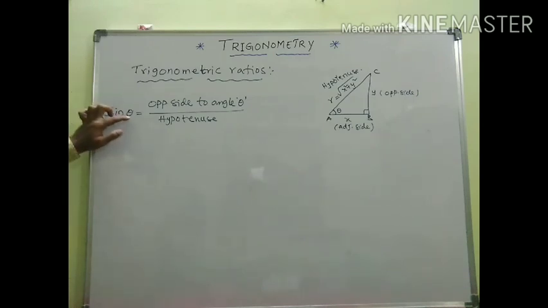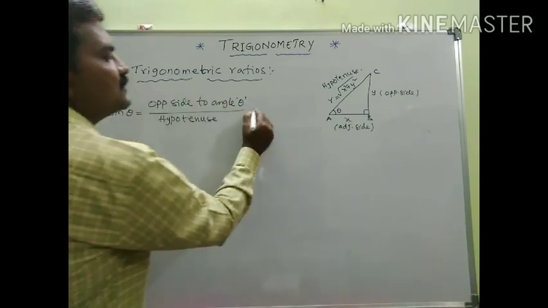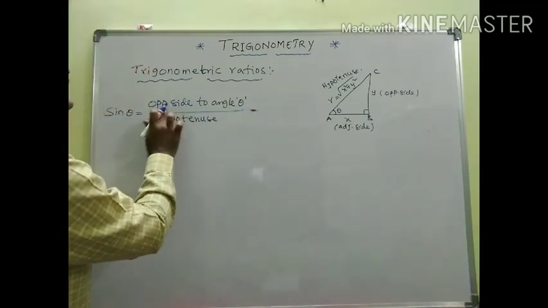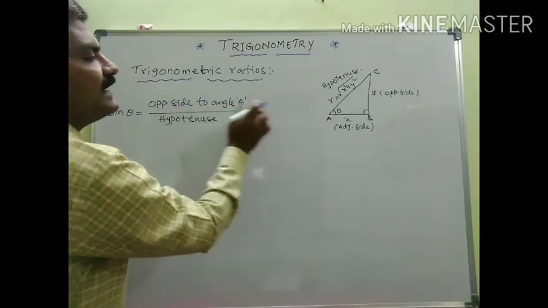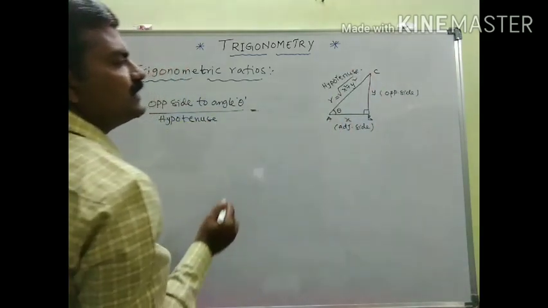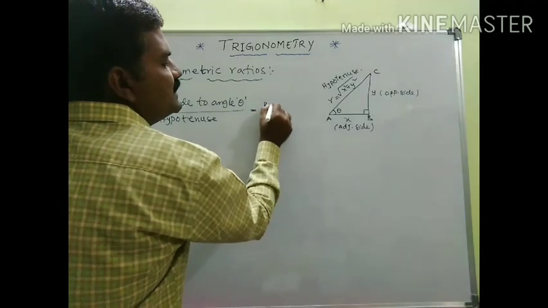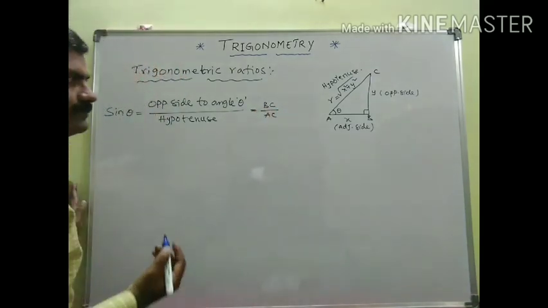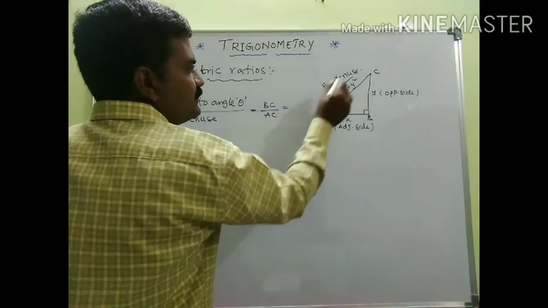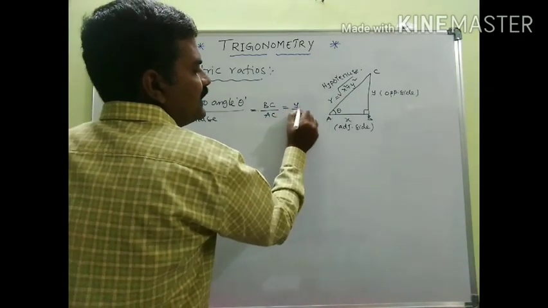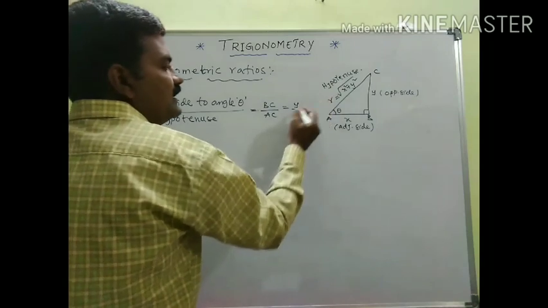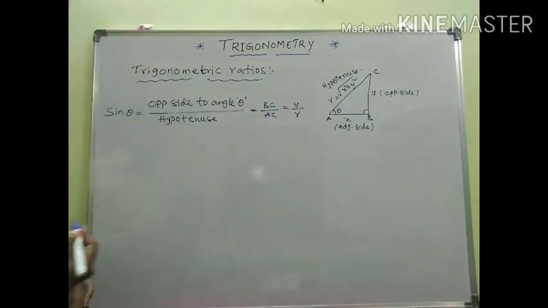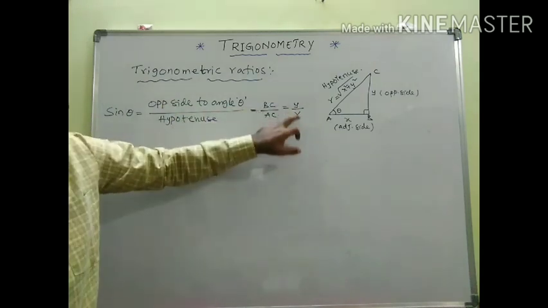Because the angle is theta, it is considered as sine theta. Can you tell me what is the opposite side to angle theta? Opposite side is BC, and hypotenuse is AC. BC is y and hypotenuse is small r. Therefore sine theta is equal to y by r.